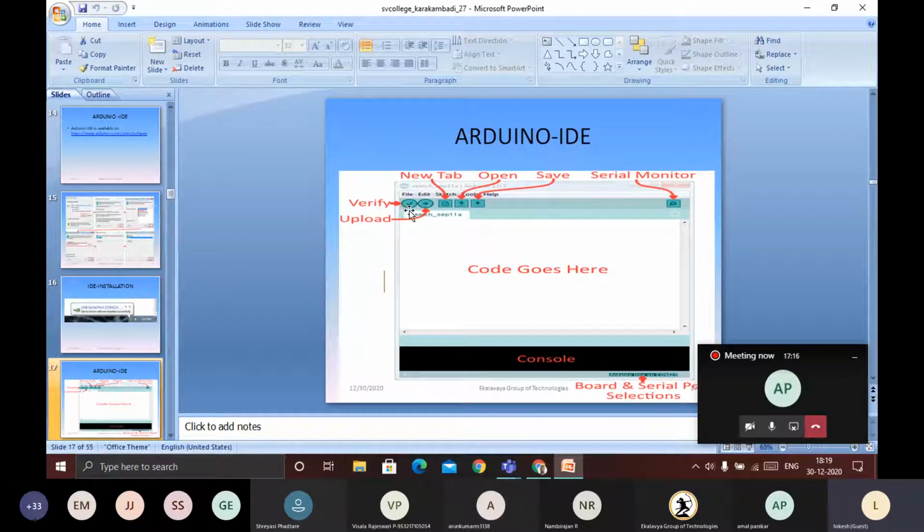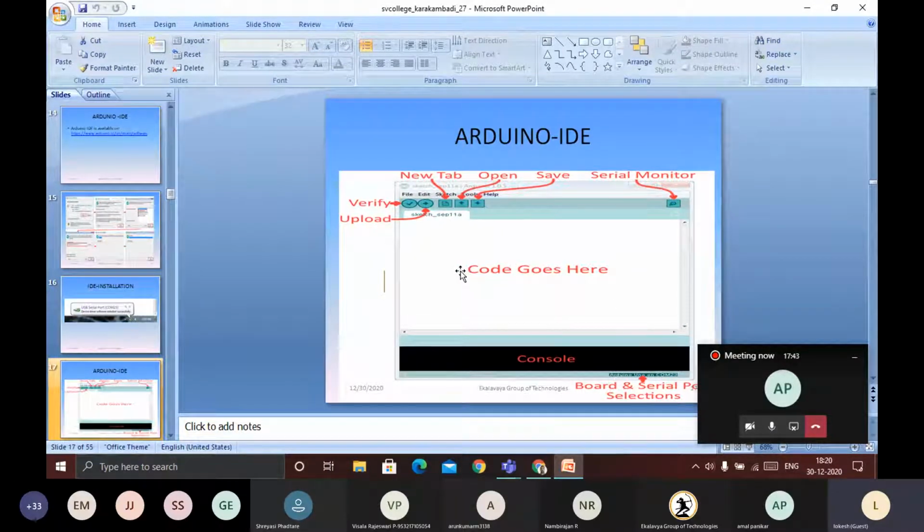First I will go for File. First I will go for Open. In Open, it will ask for the file which you need to open. Then you can open it. Or you can write the code here.